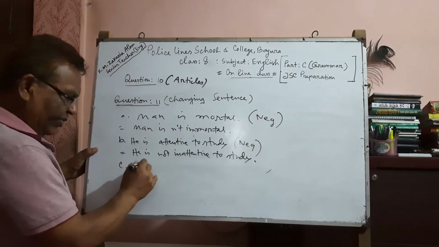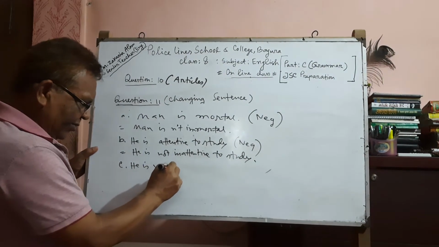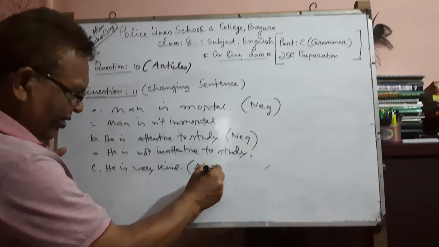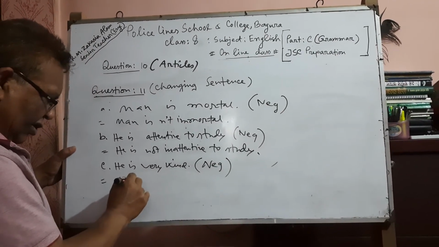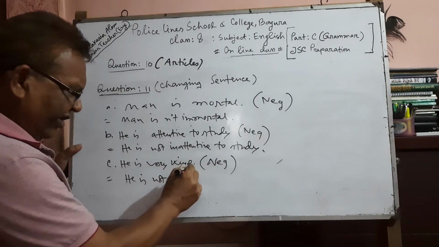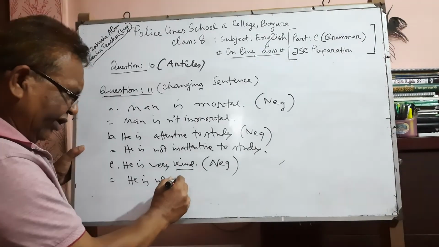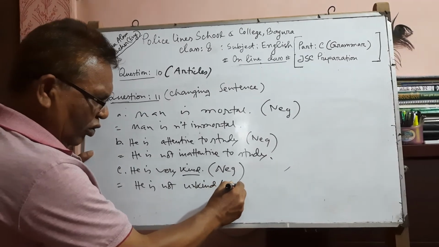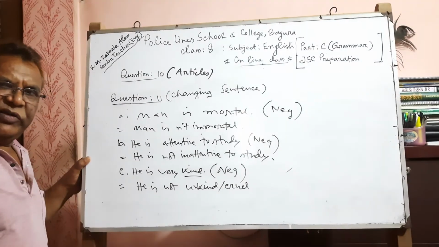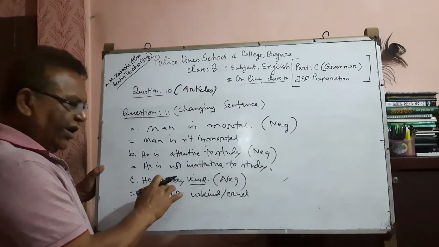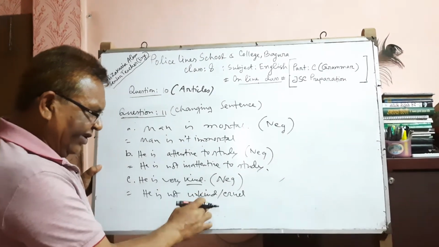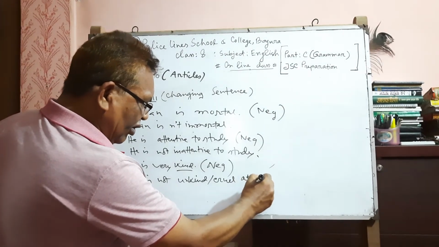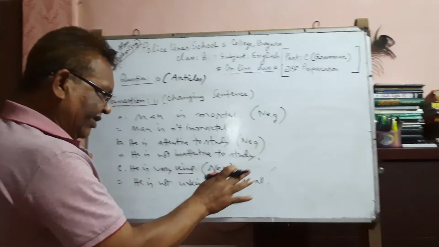He is very kind. He is very kind, neg. He is not kind. Its antonym or opposite word is unkind or cruel, but very will be removed from the sentence by using at all. At all will be used after the sentence.